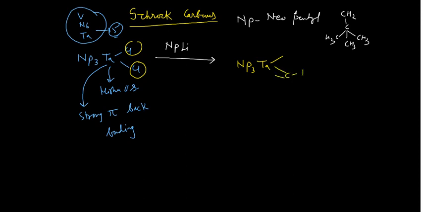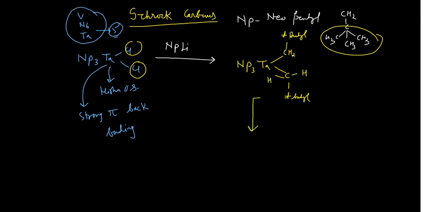Purposely I am writing hydrogen over there, and this is the tertiary butyl group. Similarly, you have CH2 here, and then the tertiary butyl group.